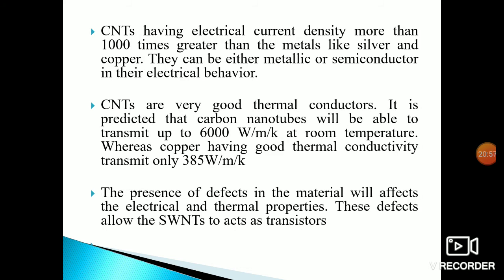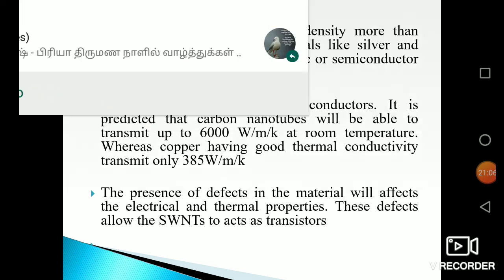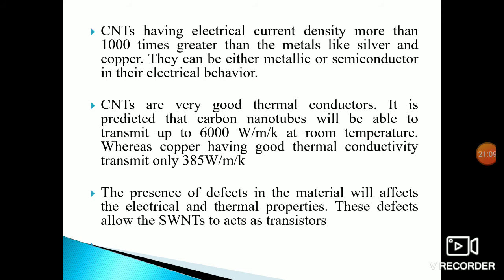CNT have an electrical current density more than 1000 times greater than metals like silver and copper. They can be either metallic or semiconducting in their electrical behavior. CNTs are very good thermal conductors. It is predicted that carbon nanotubes will be able to transmit up to 6000 watts per meter per Kelvin at room temperature, whereas copper, having a good thermal conductivity, transmits only 385 watts per meter per Kelvin.